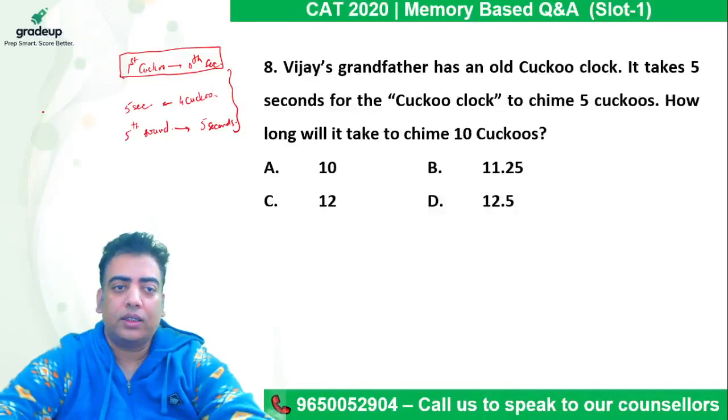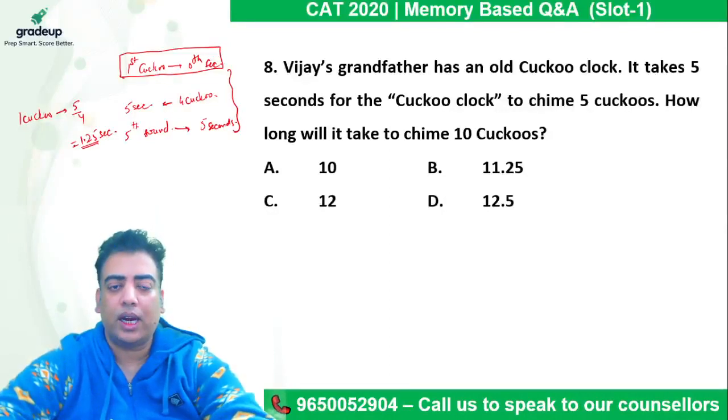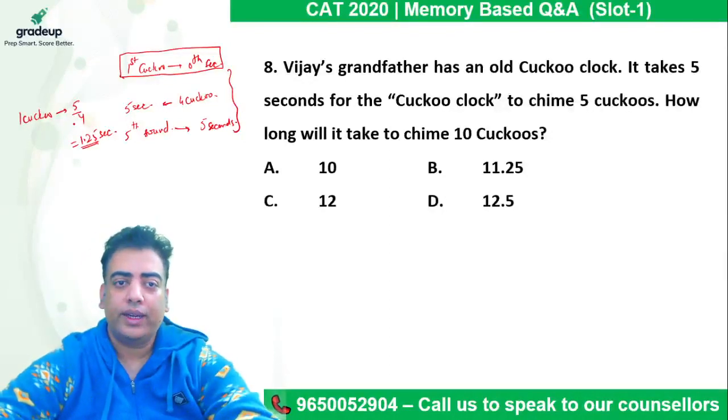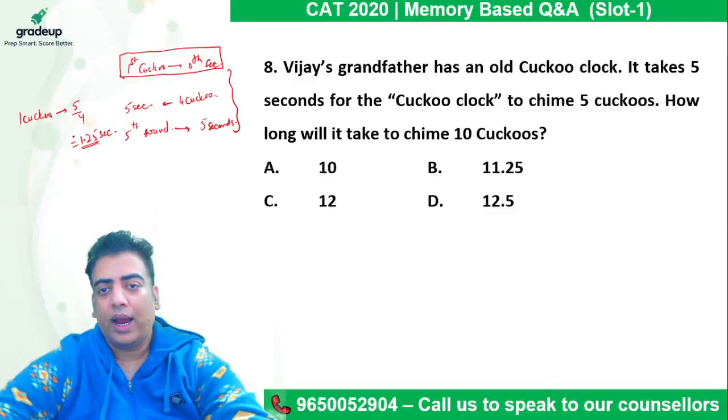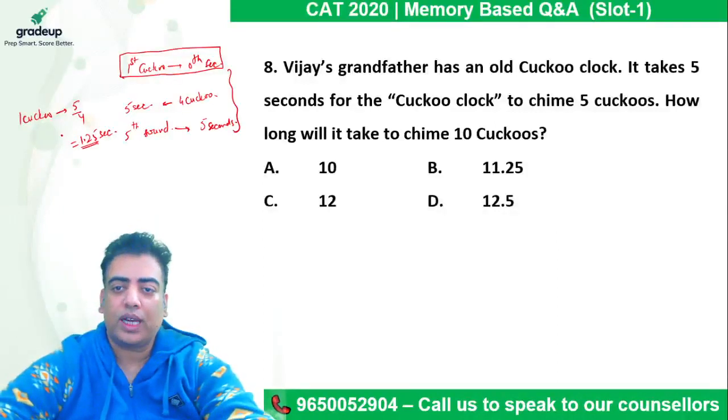So can I say the interval between each cuckoo sound comes out to be 5 seconds divided by 4, which is 1.25 seconds. So this is the interval after which we are going to hear each and every sound. And he says, how long will it take to chime 10 cuckoos now?